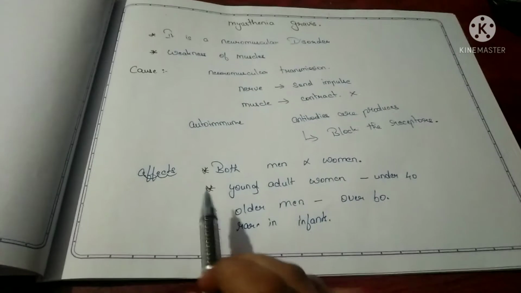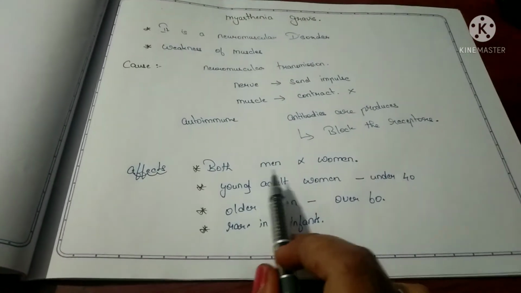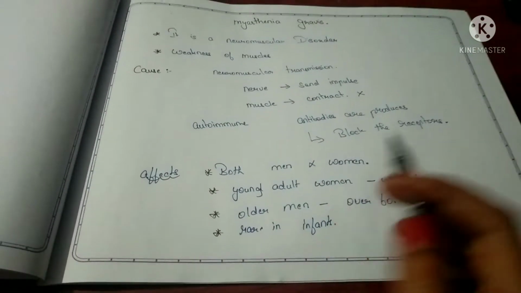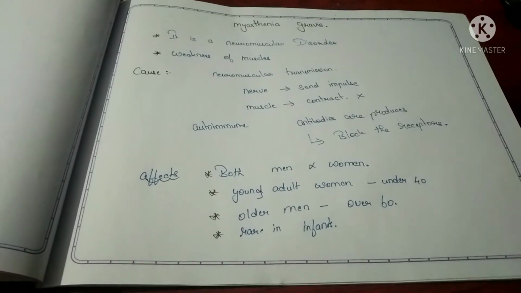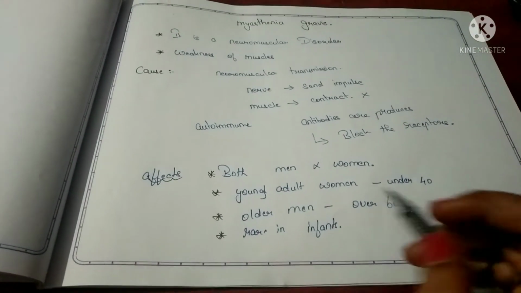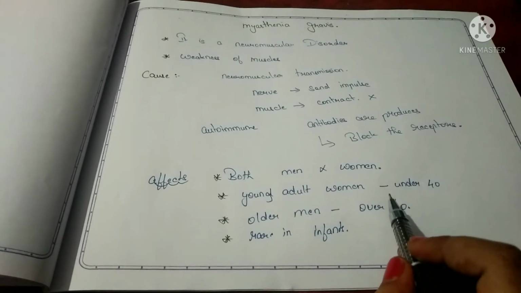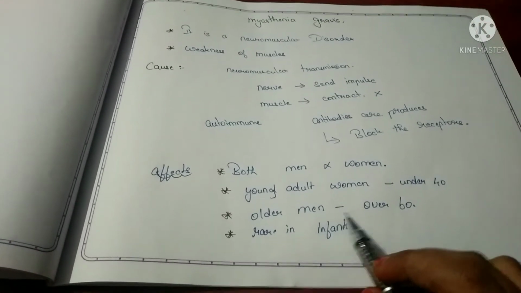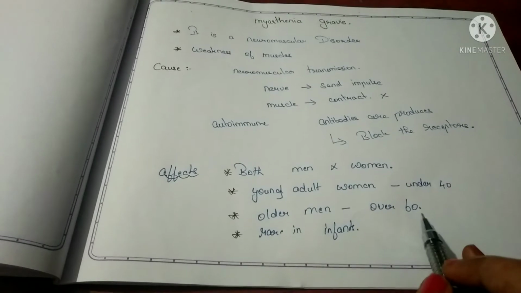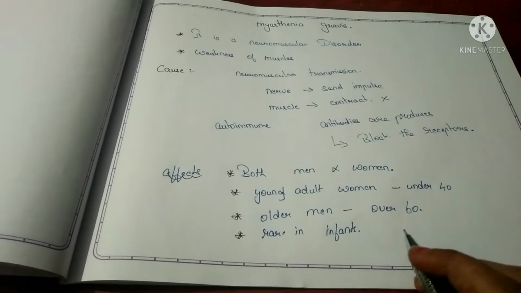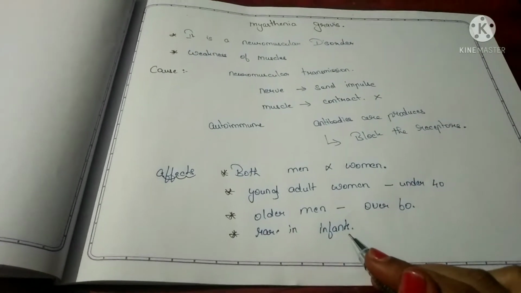Myasthenia gravis occurs in both men and women. It can occur at any age, but it is more common in women, in young adults under the age of 40, and in older men who are over the age of 60. Myasthenia gravis is usually rare in infants.